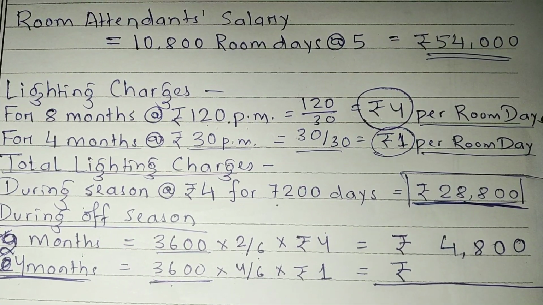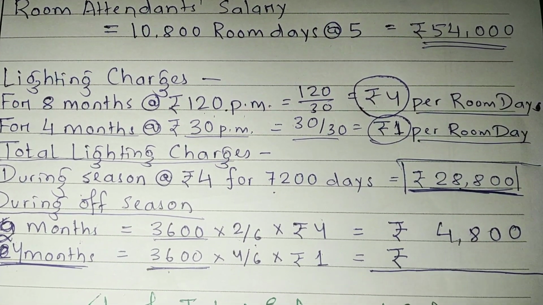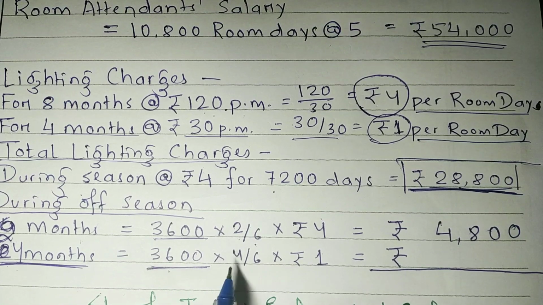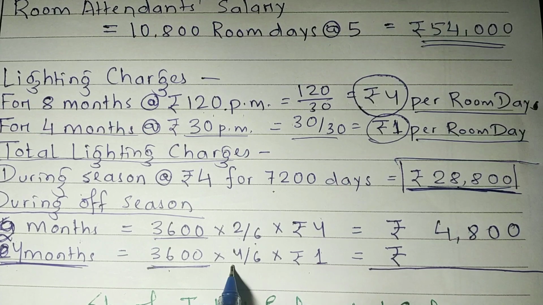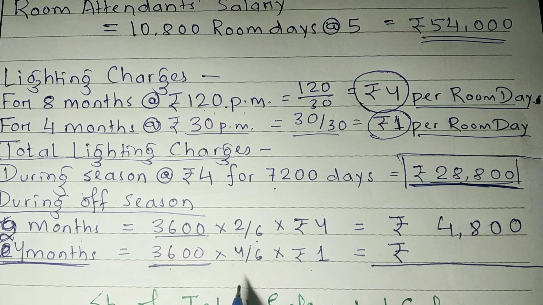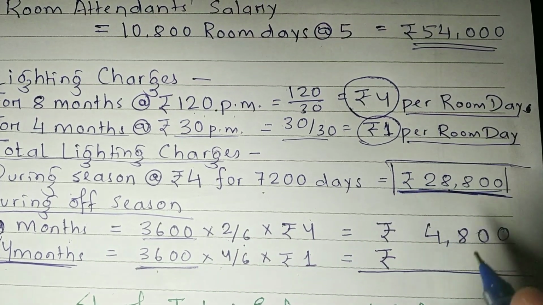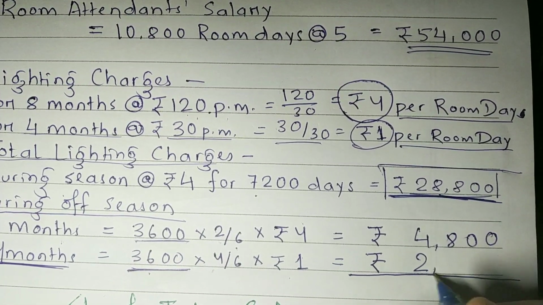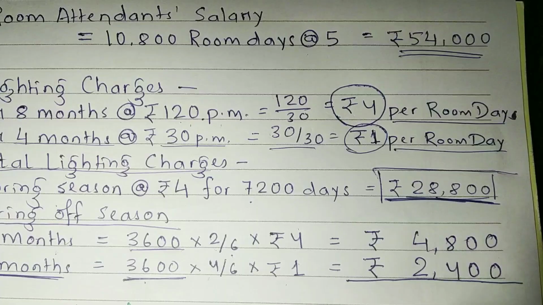Similarly, for the next 4 months, where the lighting charges are 30 rupees per month, we have already calculated it will be 1 rupee per room day. So in that case, it will be how much? 3,600 into 4/6 into rupees 1. Why is it 4/6? Because out of 6 months, you are calculating this for 4 months. So you have to apportion this total charge with 4 months. Right? So this will be 2,400.